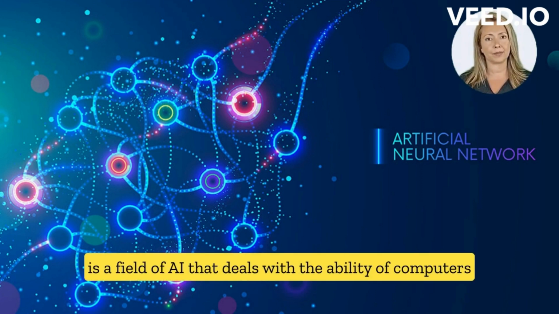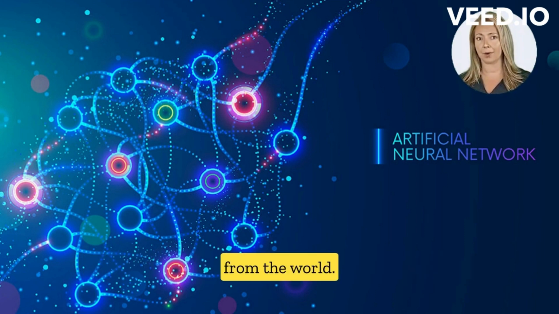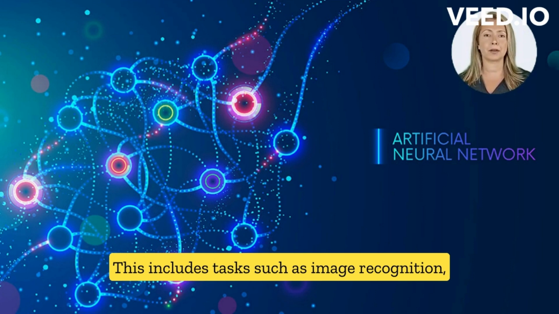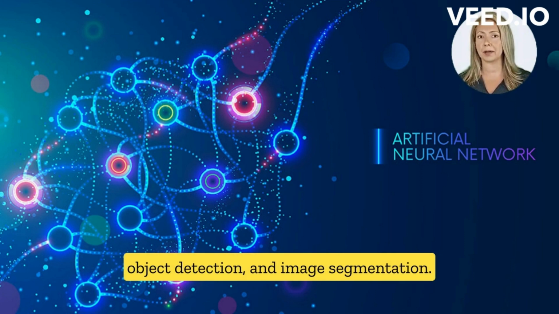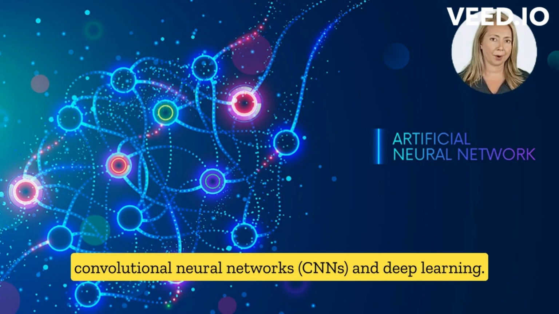Computer vision is a field of AI that deals with the ability of computers to interpret and understand visual information from the world. This includes tasks such as image recognition, object detection, and image segmentation. Techniques and algorithms used in computer vision include convolutional neural networks, CNN, and deep learning.